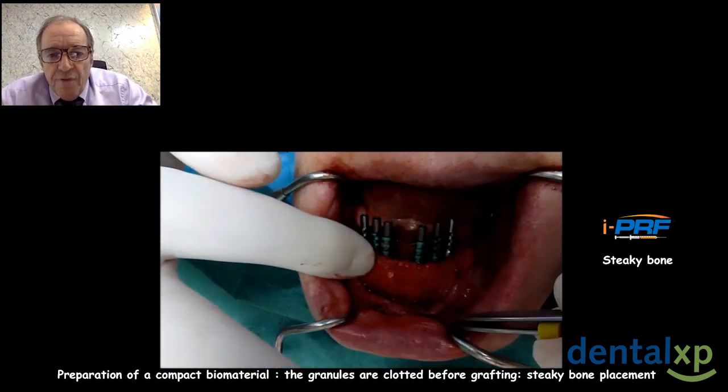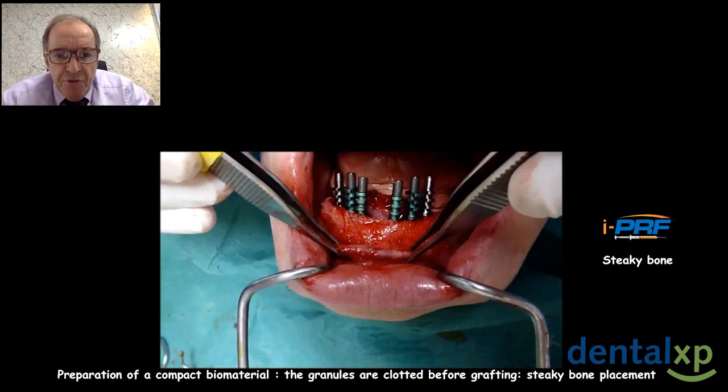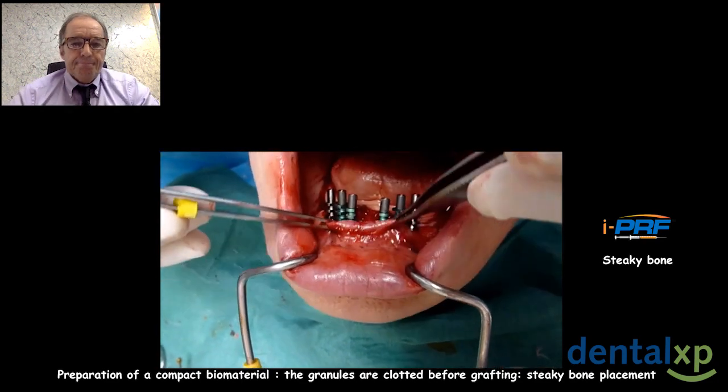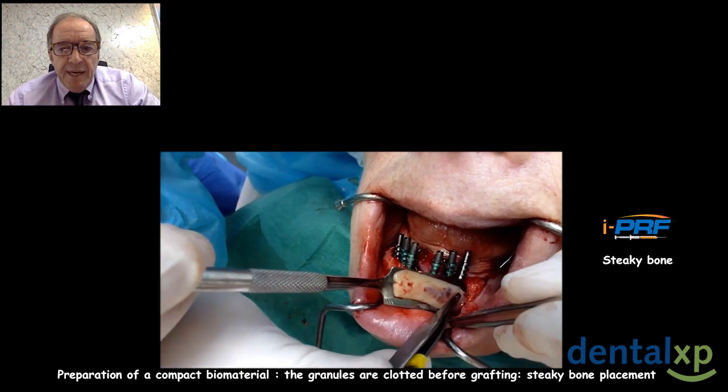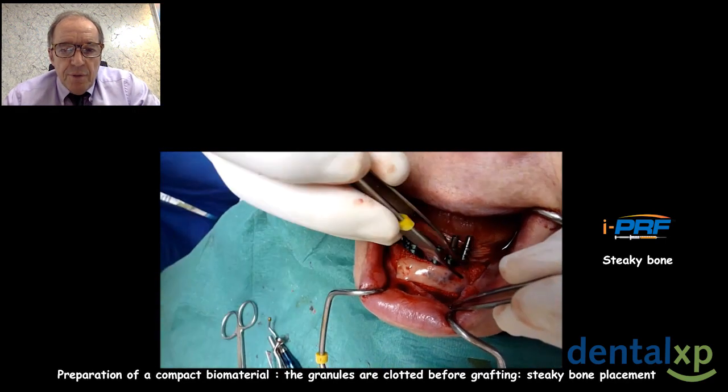I always control the hard bone with my finger, and you can move your flap. Nothing can happen. And finally I place the PRF membrane.